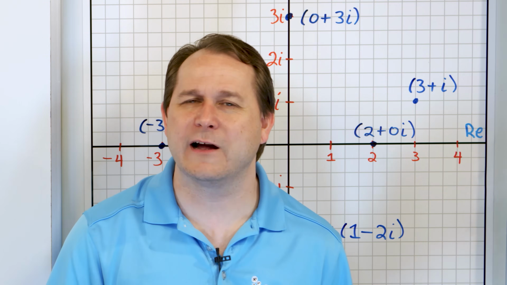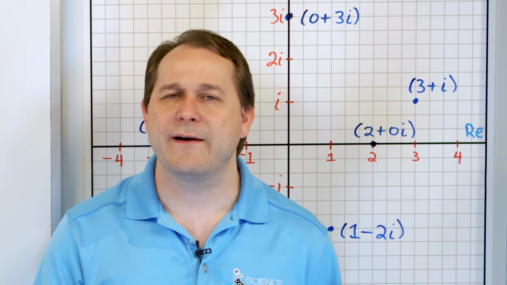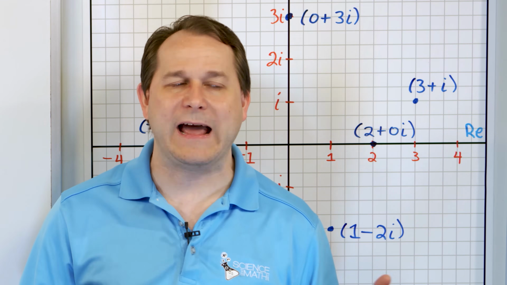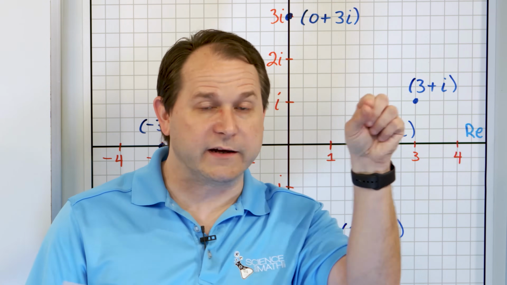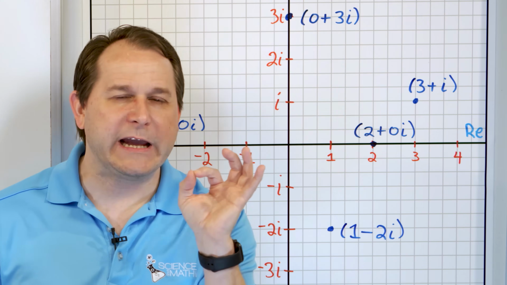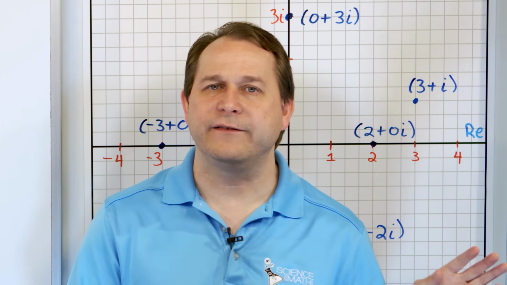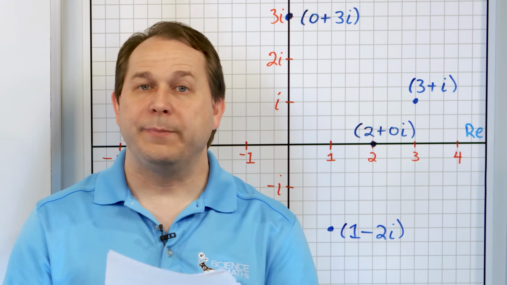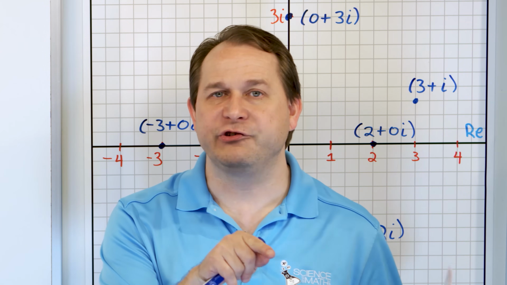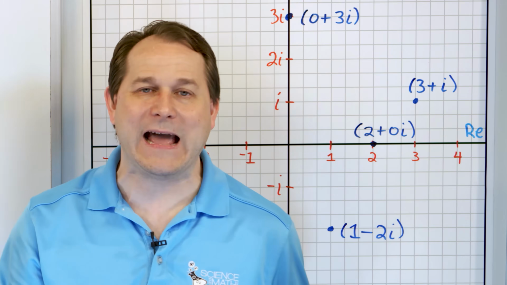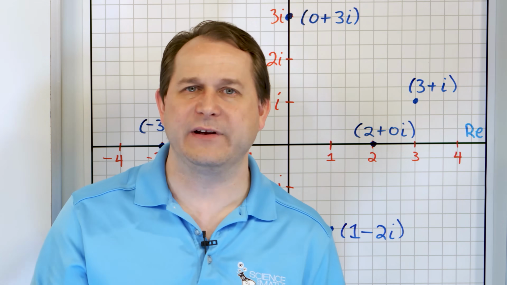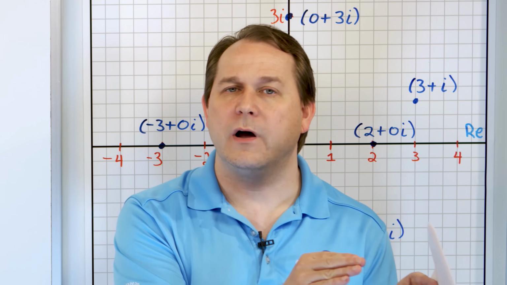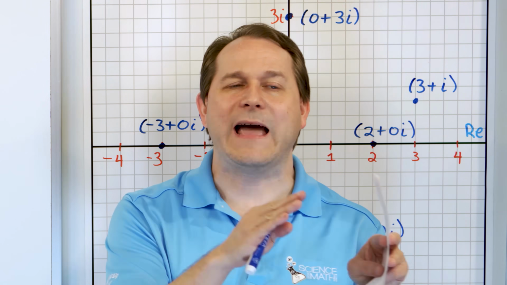Now, when students first learn a complex plane, it looks crazy. How can you have a number that lives on the plane? I mean, a lot of you already know that we use XY planes to represent points on the plane all the time. But I want you to be really careful, because in the past, when I told you to plot the point x comma y, you're basically looking at the inputs of a function, x, and the outputs coming out of the function, we call it y, or you can think of it as f of x. So the x is the input value of a function, and the output is y.